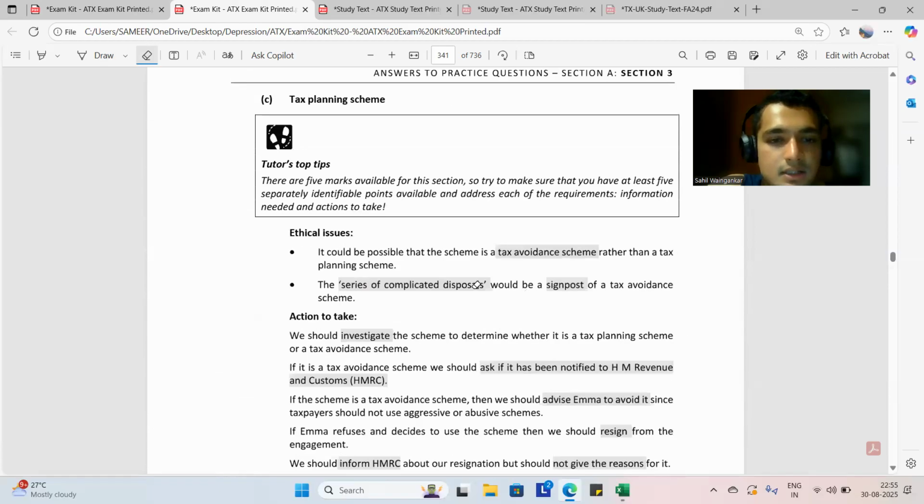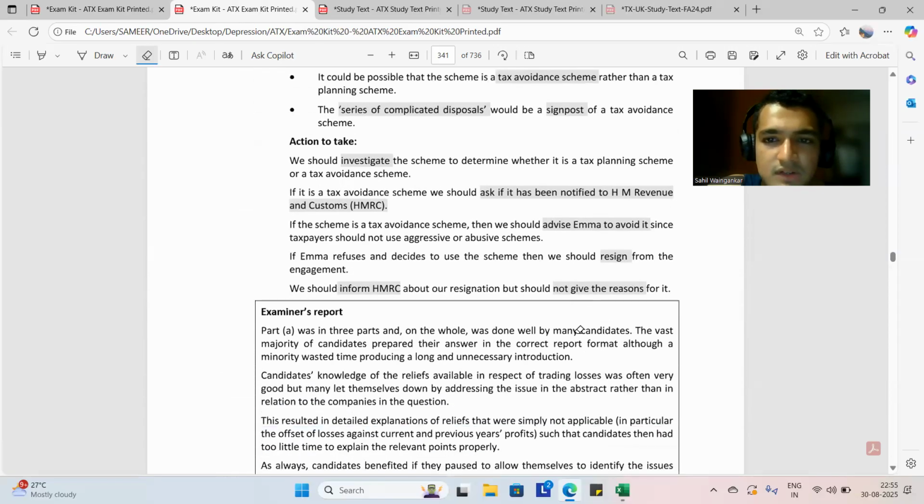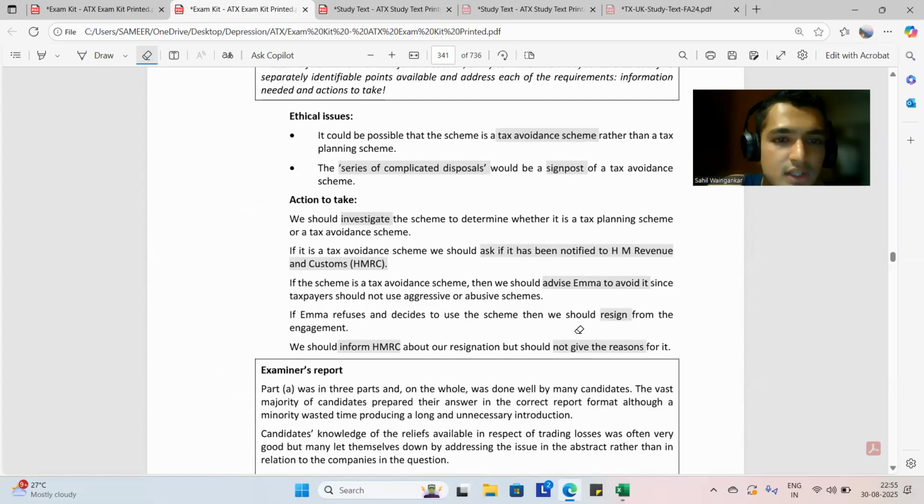Ethical issues. It could be possible that Emma's scheme is a tax avoidance scheme rather than tax planning. The series of complicated disposals would be a signpost of tax avoidance. Actions to take: we should investigate the scheme to determine whether it is tax planning or tax avoidance. If it is a tax avoidance scheme, we should ask if it has been notified to the HMRC.